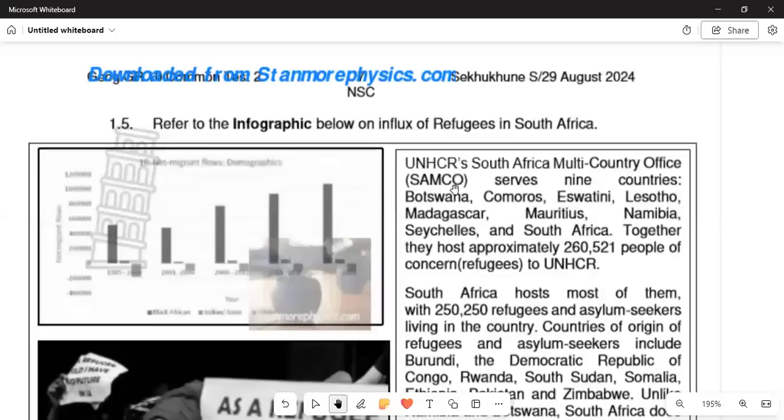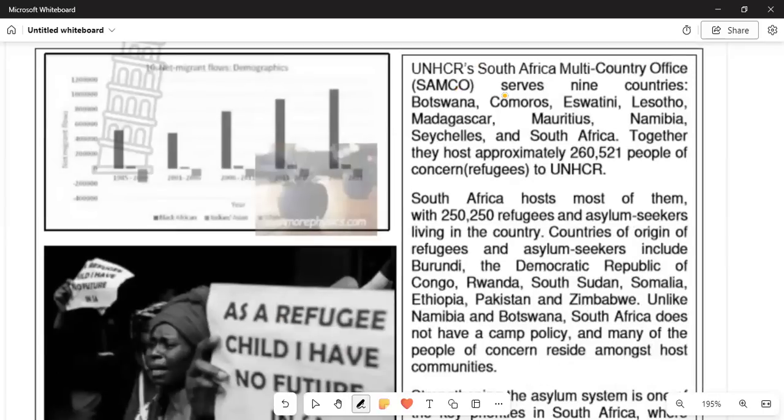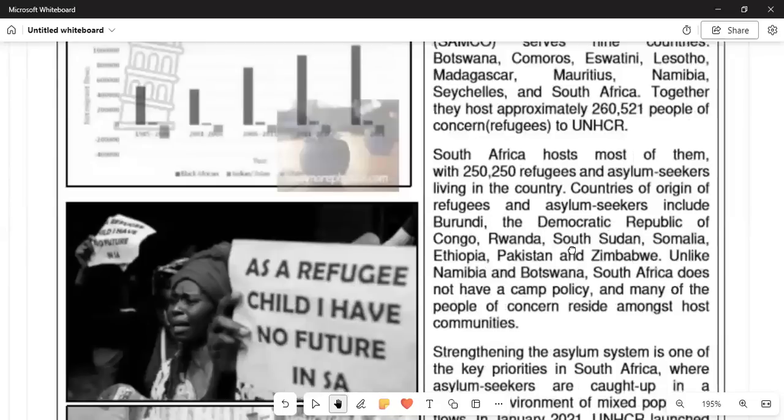All right, here we are given the graph whereby we can read the extract below. Remember that when we are reading, we must read with understanding so that we can understand the concept even better. So in 1.5, they say refer to the infographic below of the influx of refugees in South Africa. Remember the terminology refugees? You need to go back and refer to the concept of refugees.